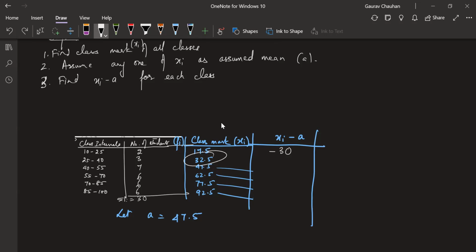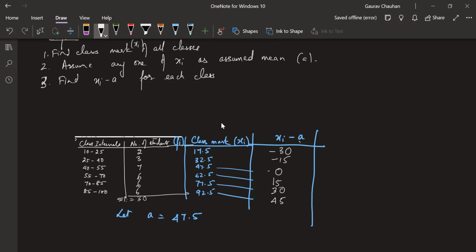Quickly doing this, 32.5 minus 47.5 is minus 15. 47.5 minus 47.5 is 0. Okay with this? 62.5 minus 47.5 is 15. This minus 47.5 is 30. This minus 47.5 is 45. Do the subtraction if you are confused here.